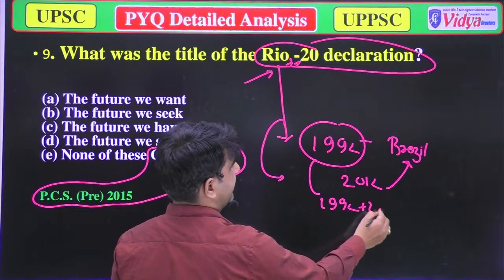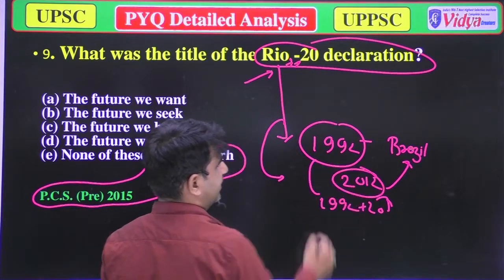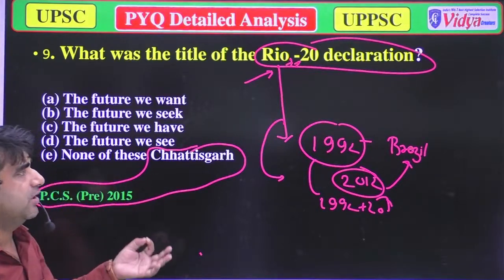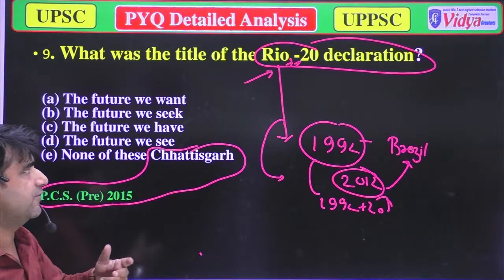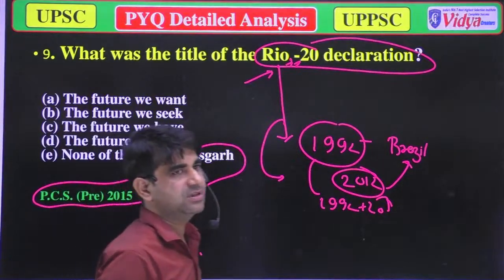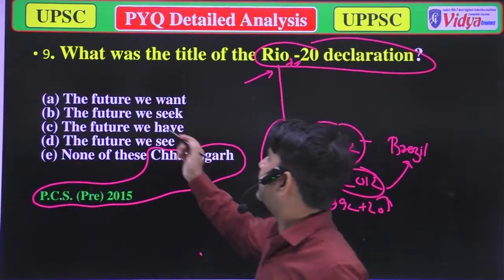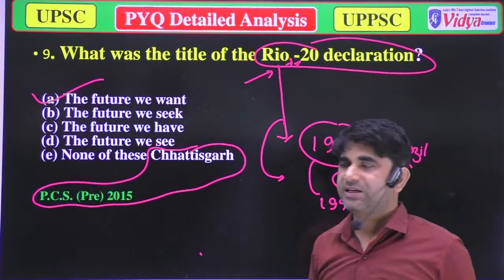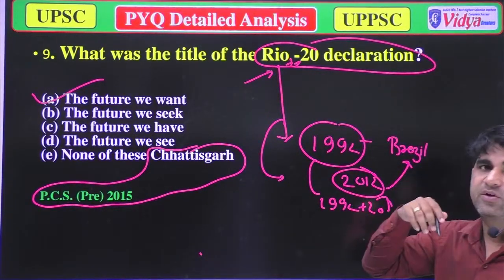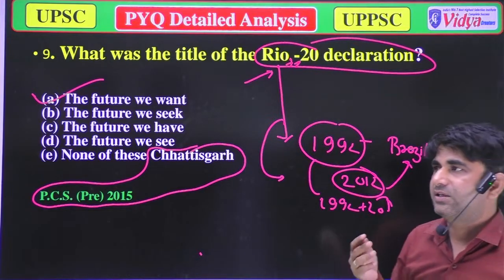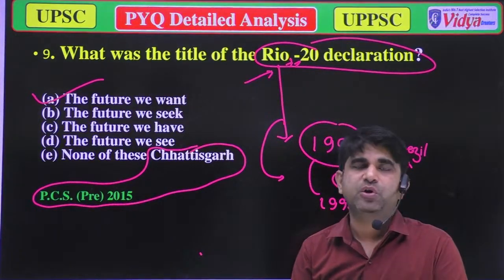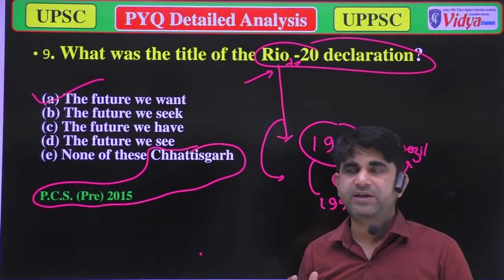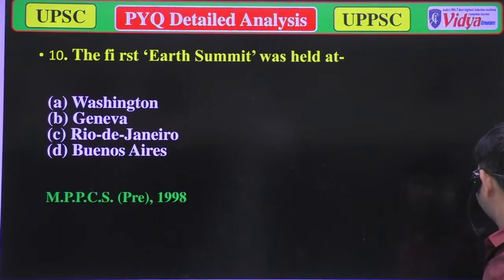1992 plus 20 makes 2012. This was again held at Rio de Janeiro in Brazil in 2012, and the common declaration was the future we want. The future we want was the title of that declaration. So the correct answer is the future we want, the title of the Rio 2012, or you can say Rio plus 20, declaration. Getting my point? Now we'll move to the next question.